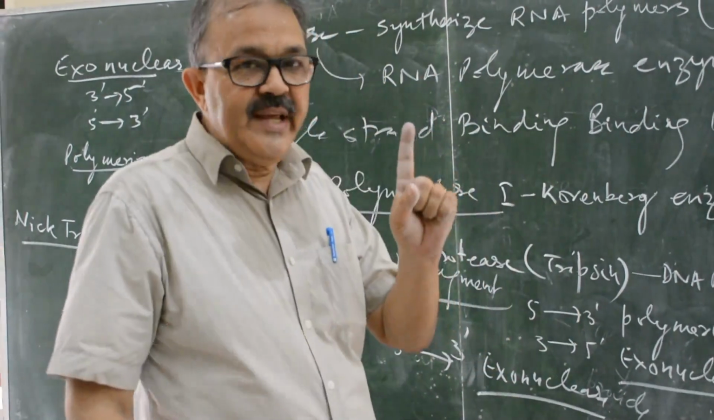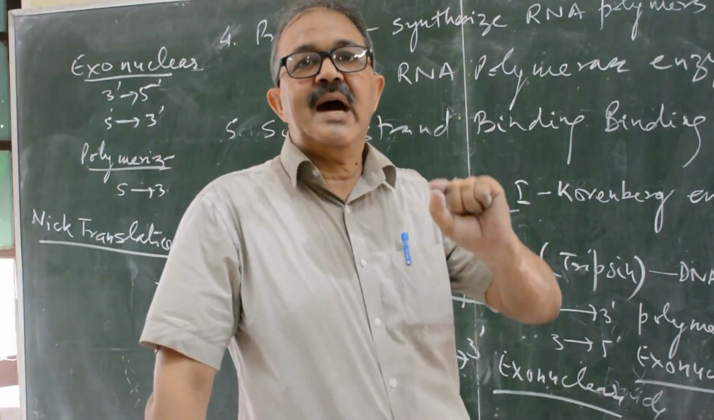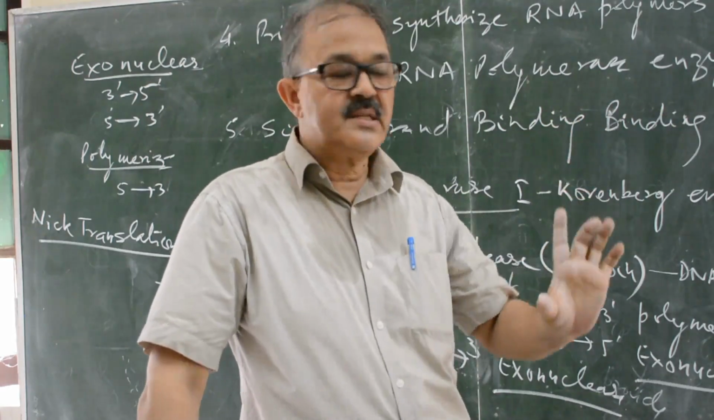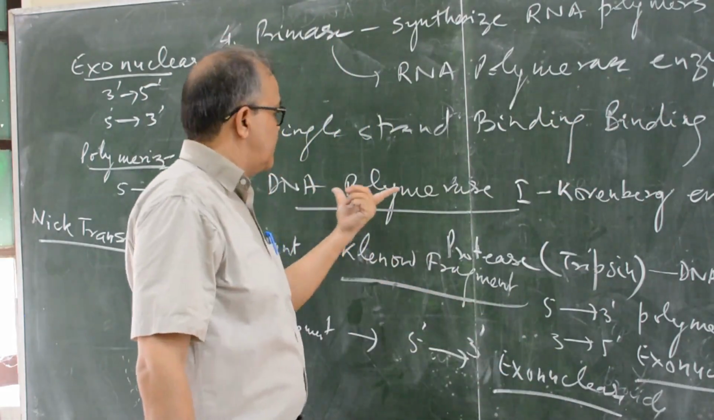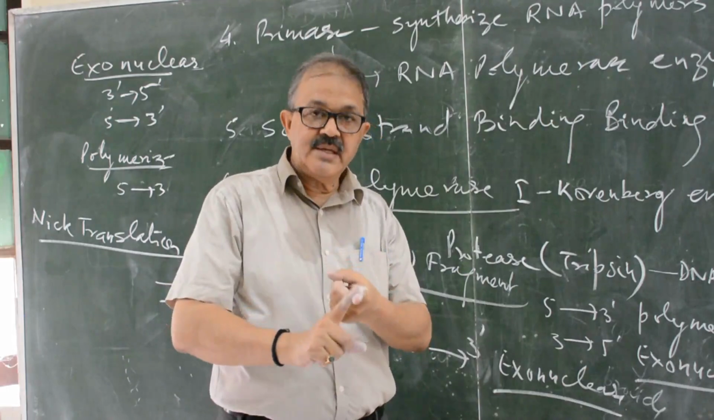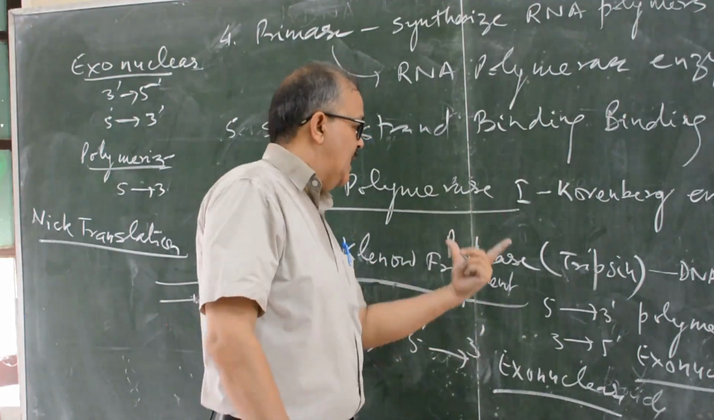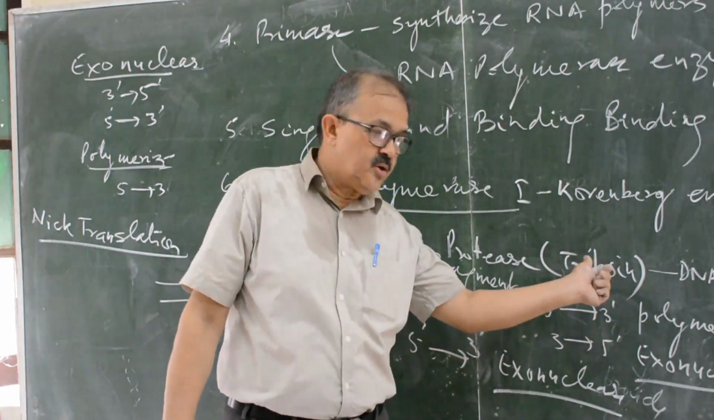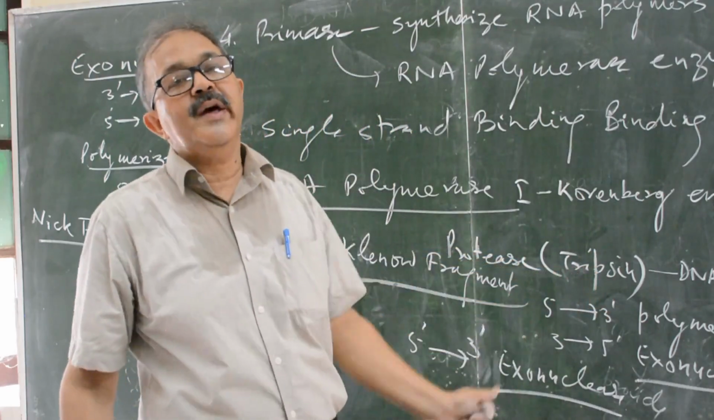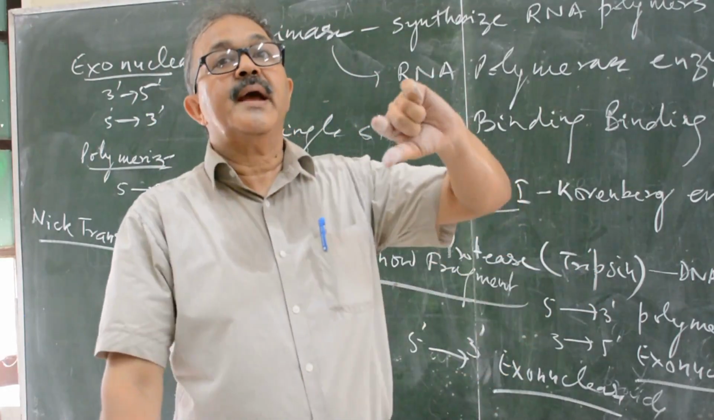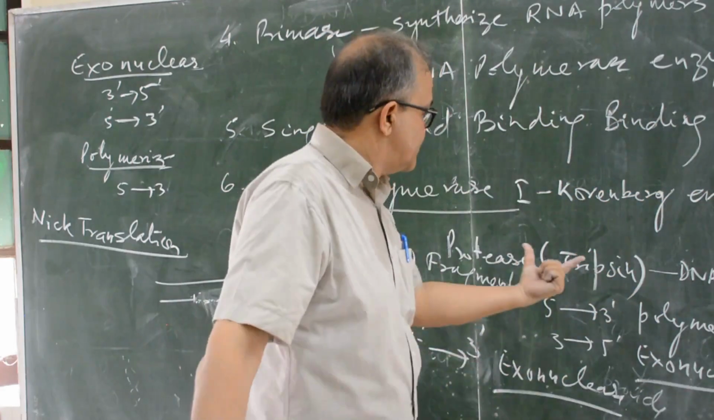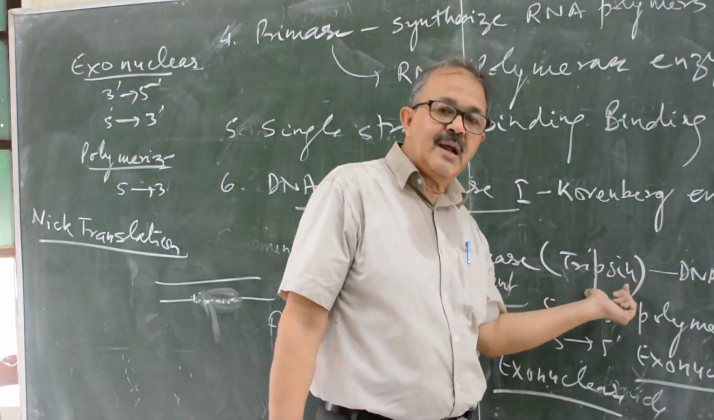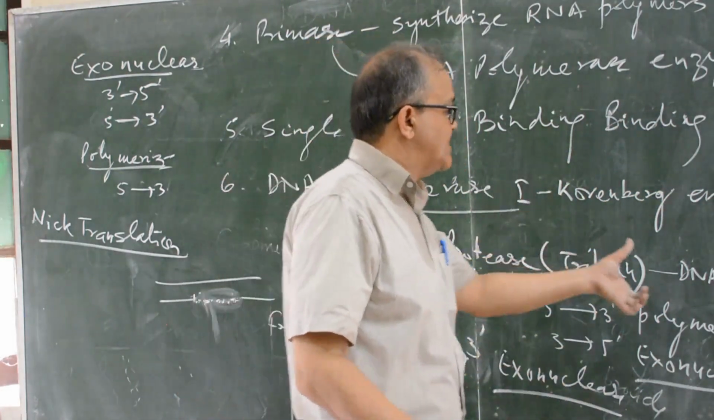Using proteases, which digest protein. Because DNA polymerase is an enzyme, meaning a protein, it can be digested by proteases. Trypsin is one of the proteases. When you use trypsin or any other protease enzyme, it breaks into two parts.